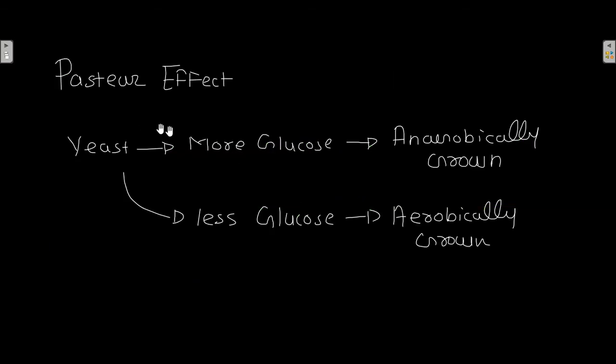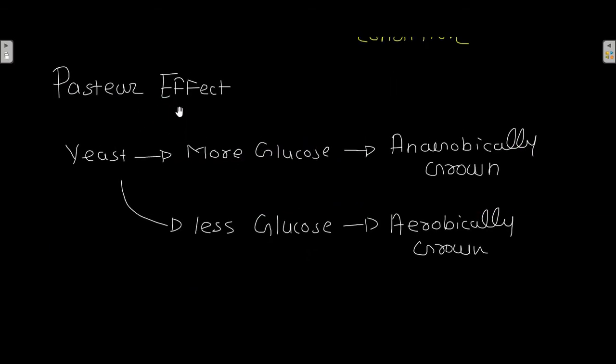So that explains the reason behind this Pasteur effect, which is that yeast consumes more glucose when it is grown anaerobically and less glucose when it is grown aerobically. In the presence of oxygen, yeast will consume less glucose and hence produce less alcohol, and in the absence of oxygen, yeast will consume more glucose, that is, it will produce more alcohol.